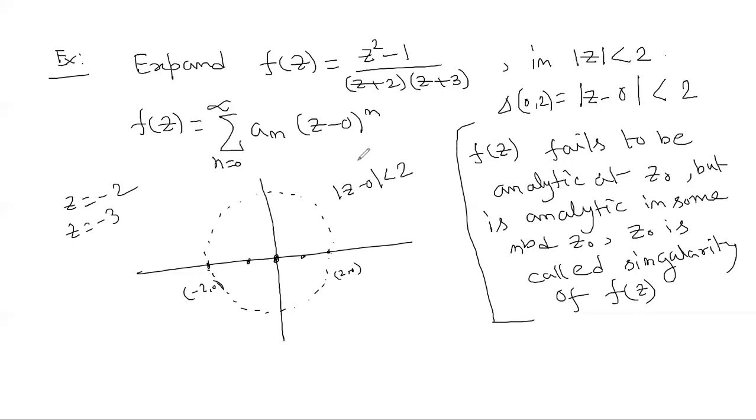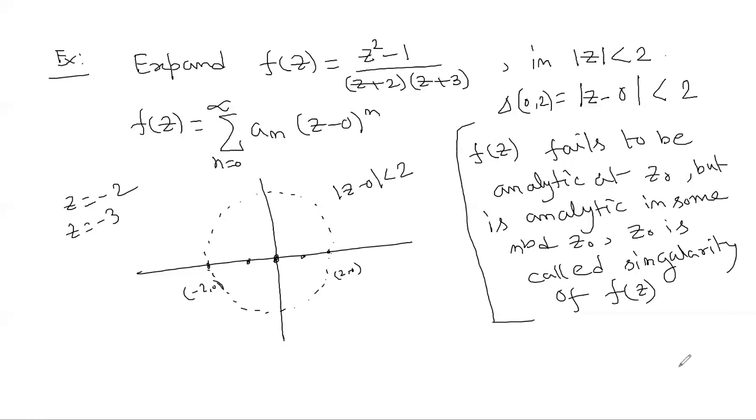Rather, we'll utilize some standard formulas for expansion of these functions, and finally you will see you are getting an expansion of Taylor's form. So let's see how to expand.